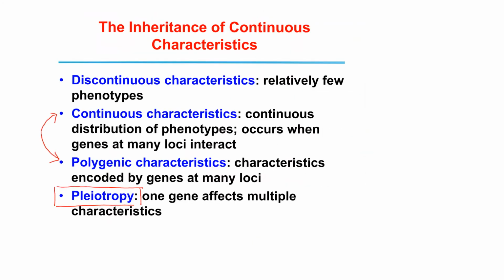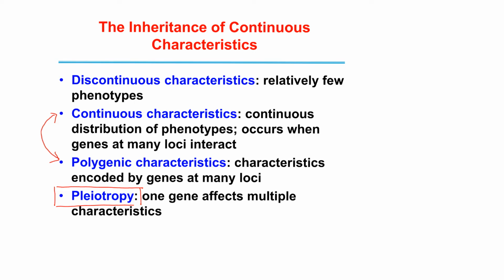Let's now talk about continuous characteristics. So what is the difference between discontinuous and continuous? Up to now, we were only discussing discontinuous characteristics, which have relatively few, discrete phenotypes, such as in Mendelian inheritance. You remember in peas seeds were either green or yellow, two discrete phenotypes. The seed shape was either round or wrinkled, two discrete phenotypes.